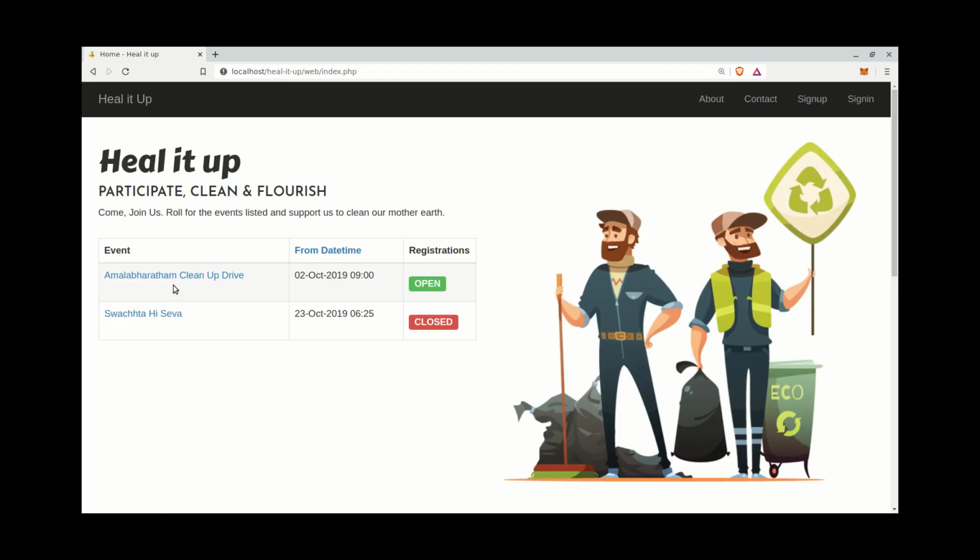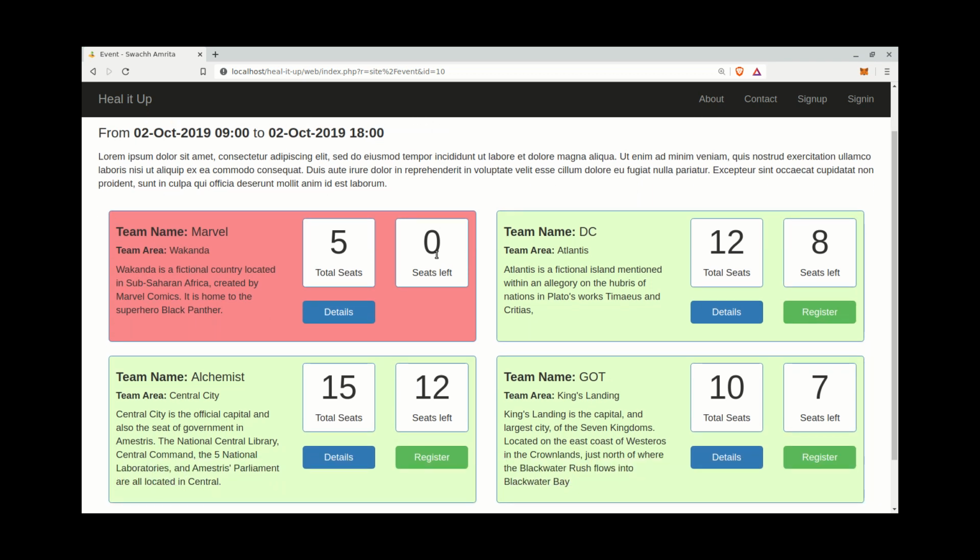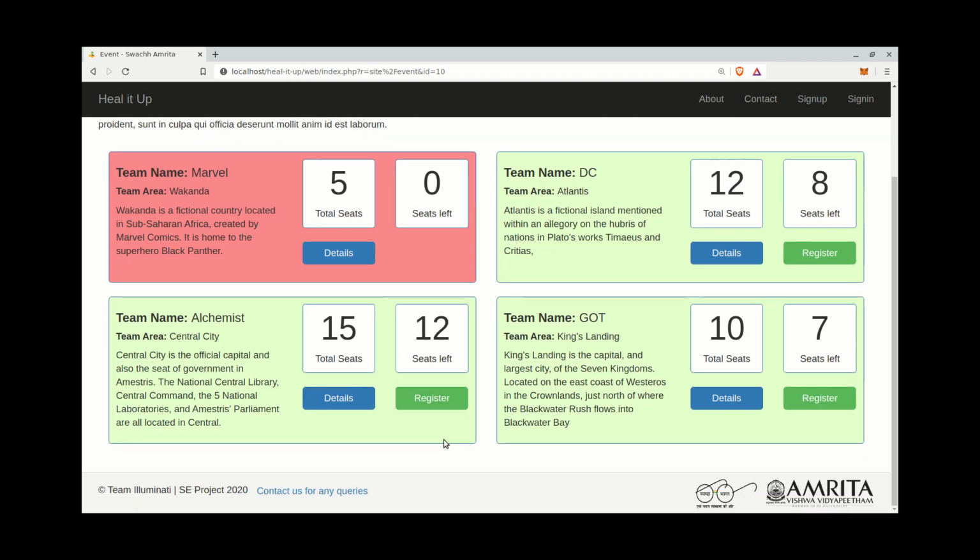Now we will see the event page. After signing in, we can see complete details of the event, and team details are shown with total seats and seats left. We have highlighted each team with team name and team area and briefly described the area. And we have given options so that after every seat is filled up, no one can add to the team. So we are blocking the team so no one can enter into it. We are showing the total seats and seats left here, so he can register into any team on his own and participate.